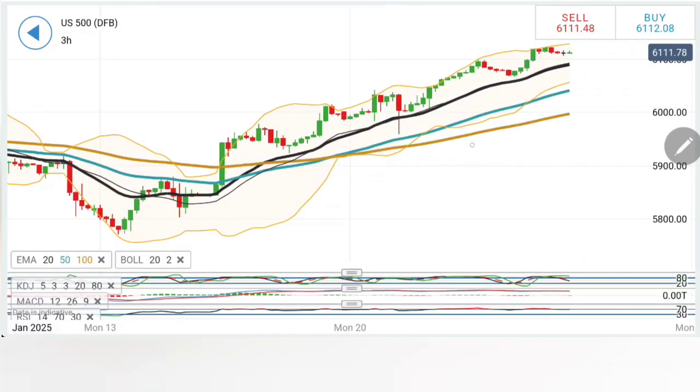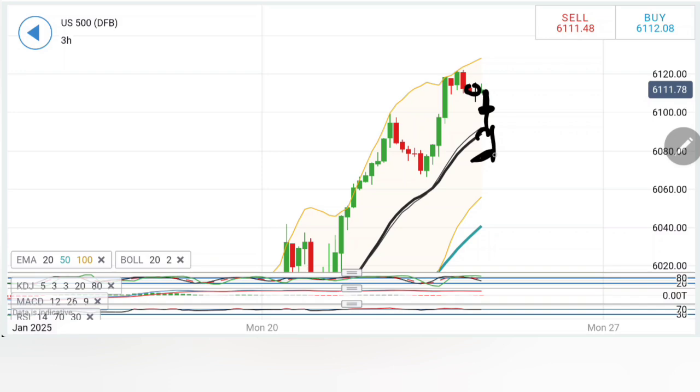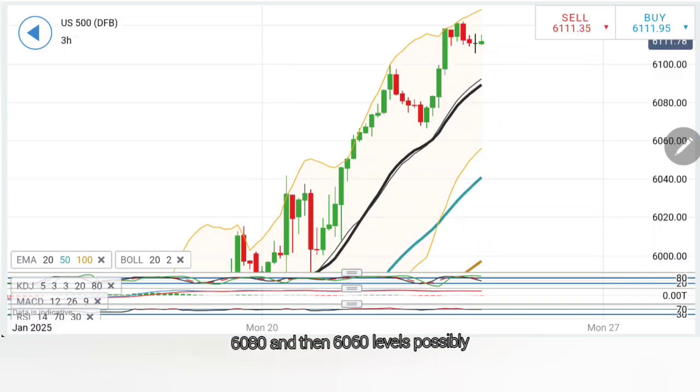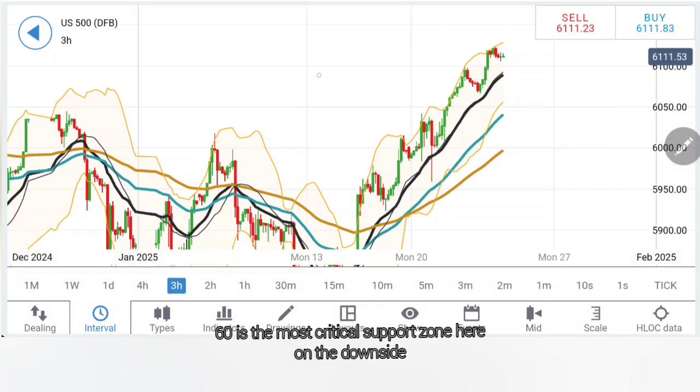Coming to 3, similar is the observation on the 3-hour charts here, showing a sign of reversal. It is trying to bounce back. I'll wait for a drop here. If it stays below 6100, you can expect 6090 to 6080 and then 6060 levels possibly. Yes, 6060 is the most critical support zone here on the downside.